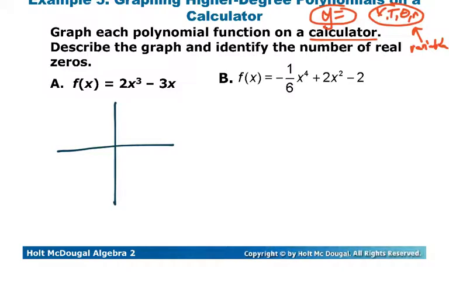Then you have to subtract and not press the negative. There are two kinds of negative here: the one on the most right column is your subtraction, but the one on the bottom row is actually negative, so you'd use that if we were talking about negatives. So then we subtract 3, and then right next to it an x. Once you graph that, you're going to end up with an image that looks like this.